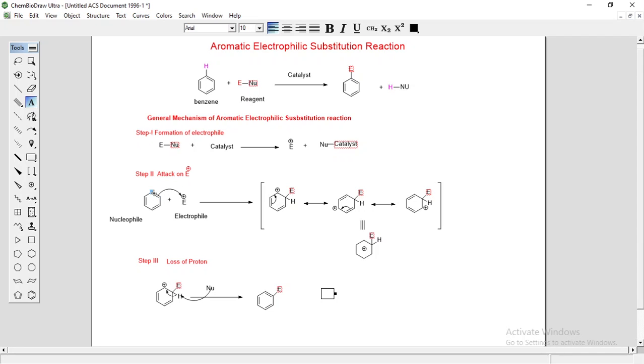So first there is formation of a pi complex, then that pi complex changes to a sigma complex. In a sigma complex there is a sigma bond between the electrophile and the ring.